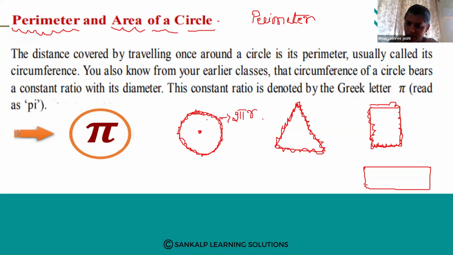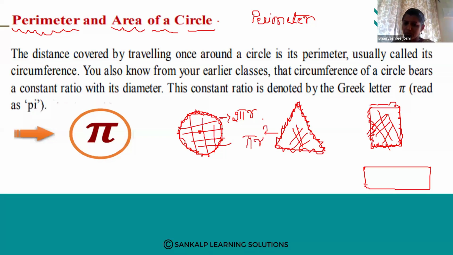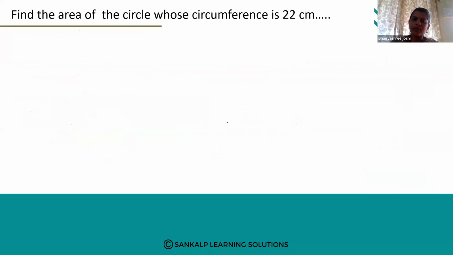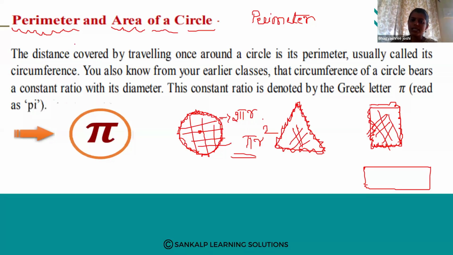And where is the area? The portion inside the circle, the portion inside the triangle, the portion inside the square, the portion inside the rectangle. This part we call area. So what is the formula to calculate the area of a circle? That is pi r square. Pi is a Greek letter, r is the radius. So the distance covered by traveling once around a circle is its perimeter.